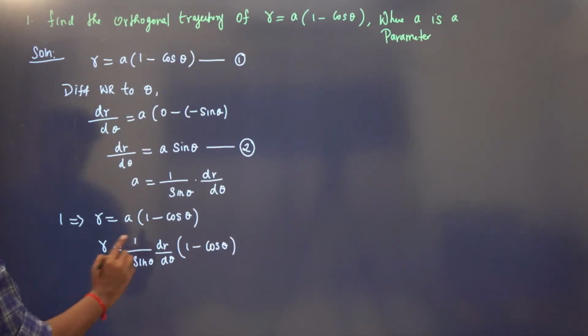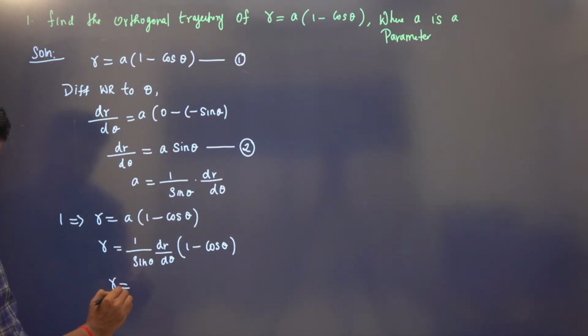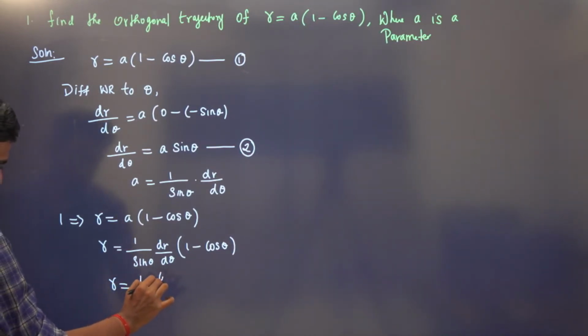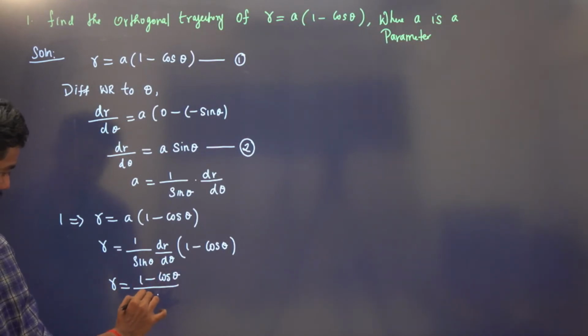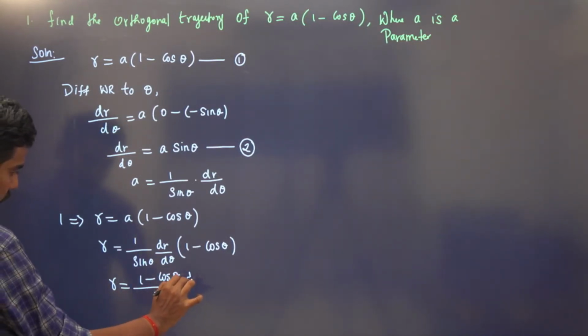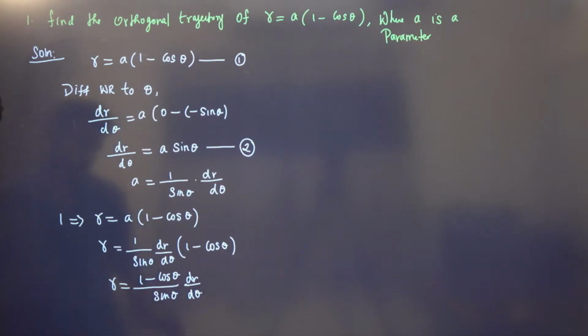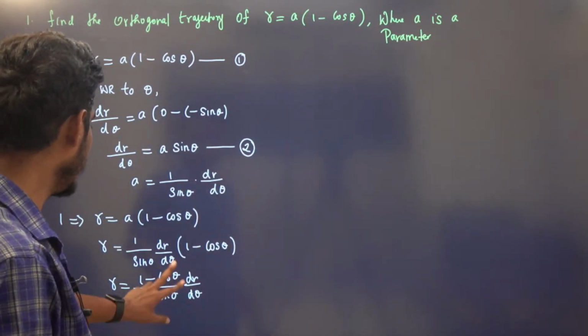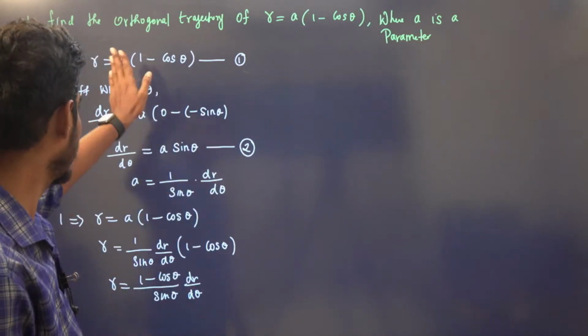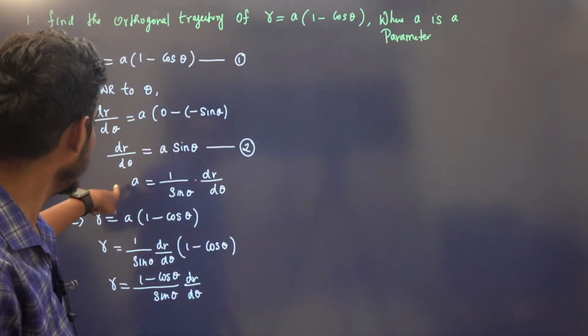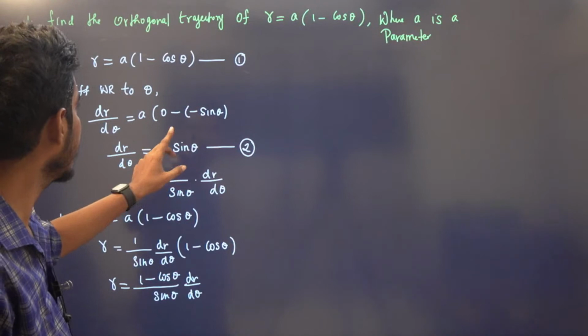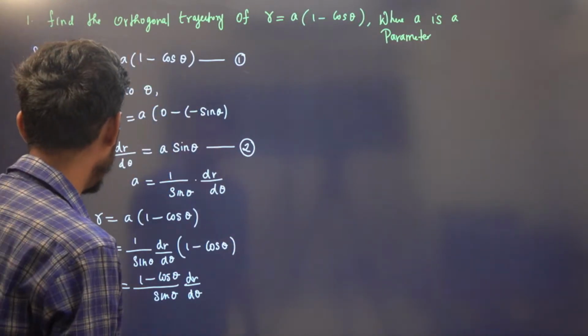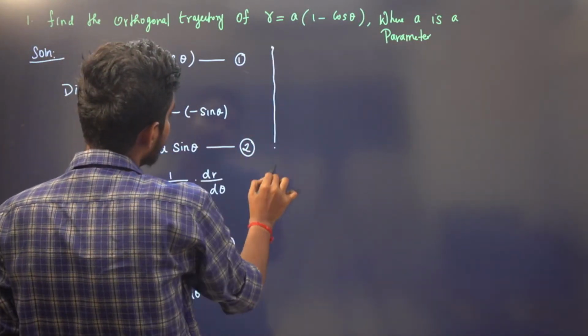Okay, let us keep this as it is, right? r is equal to 1 minus cos theta by sin theta dr by d theta, right? Okay. We are done with the first step, right? I'm finding a here in terms of r and theta and I replace that. So we are eliminating the parameter. We are done with step 1.